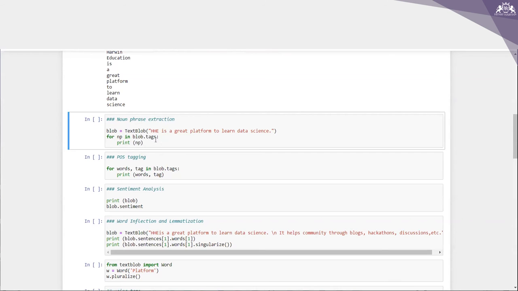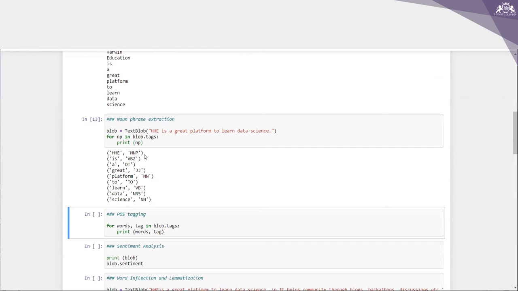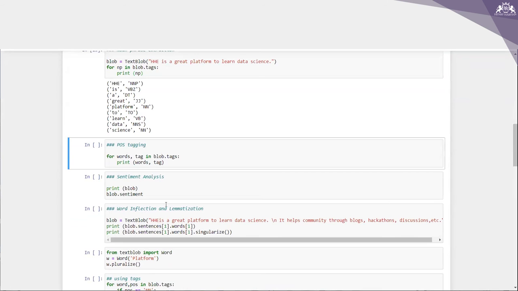For NP in blob.tags, print NP. So what is the output I'm getting now? HHE NNP, is VBZ, and DT, great JJ. So this is what I'm getting. In case I want to do POS tagging, what do I write? POS tagging means what? This is actually grammatical tagging, a method to mark words present in a text on the basis of the definition and context. In simple words, it tells whether a word is a noun, an adjective, a verb, etc.